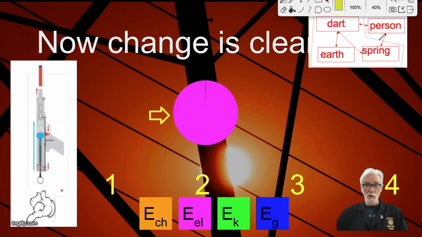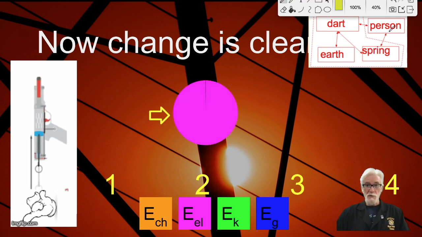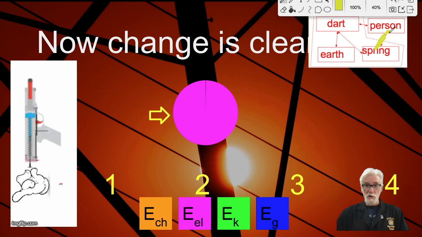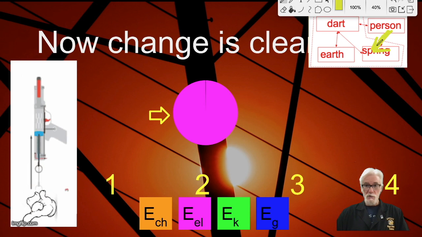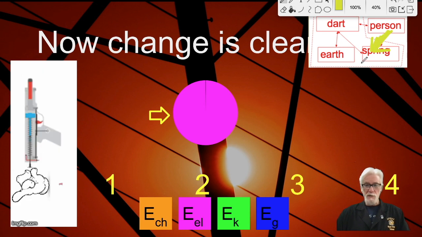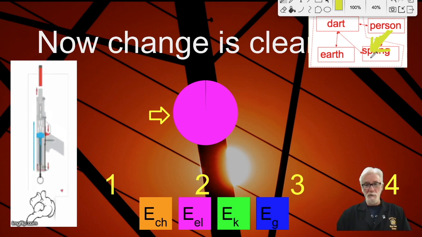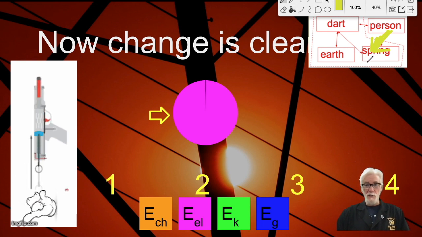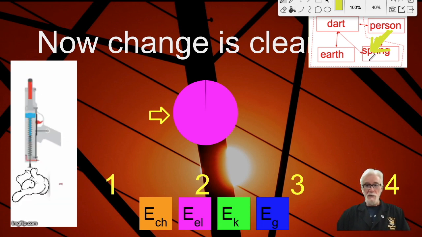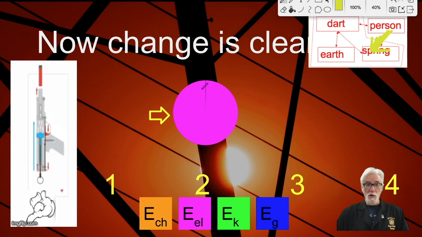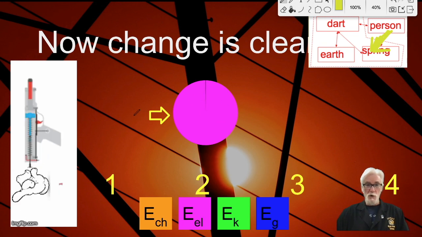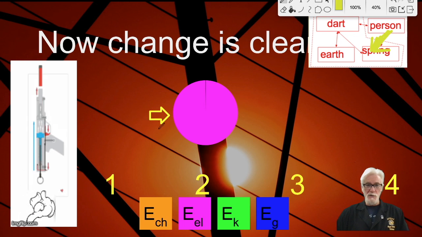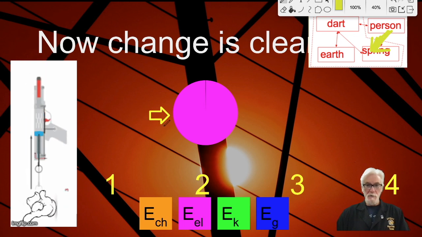As the person arms the dart, energy crosses the boundary. Energy crosses from person to spring. That crosses the boundary, and that's like depositing the paycheck in your bank account. The pie gets bigger because something came from the outside into the system. So now all the energy is stored as elastic energy in 2, but in 1 there was none because that was all outside the system at that point.